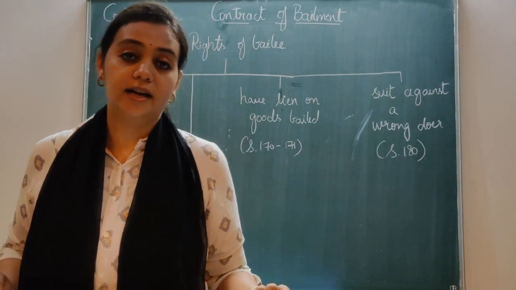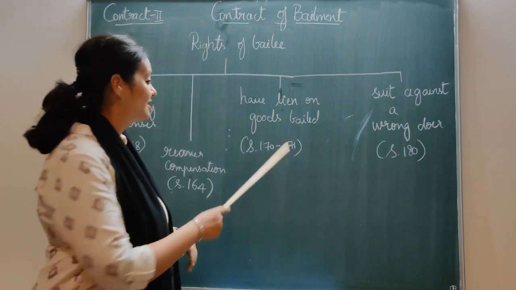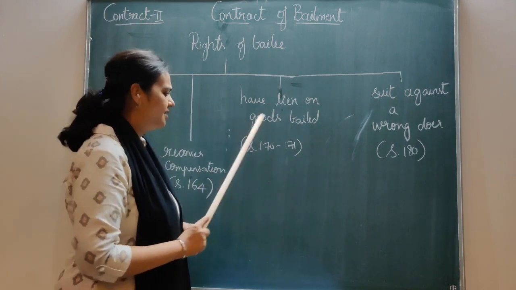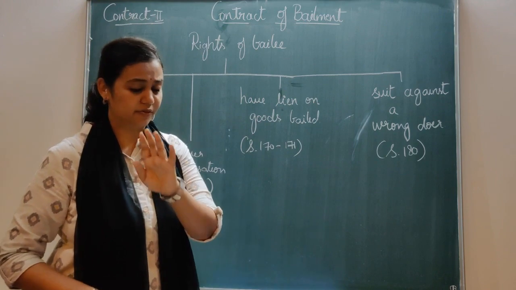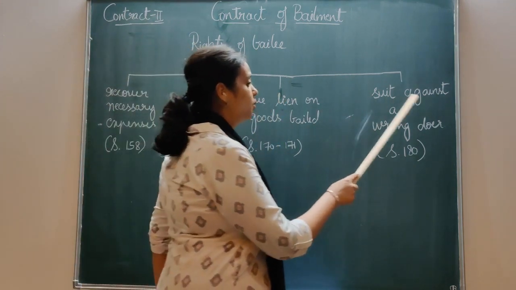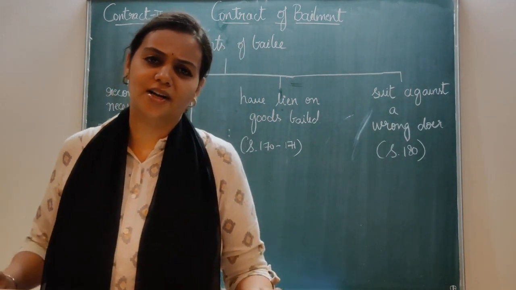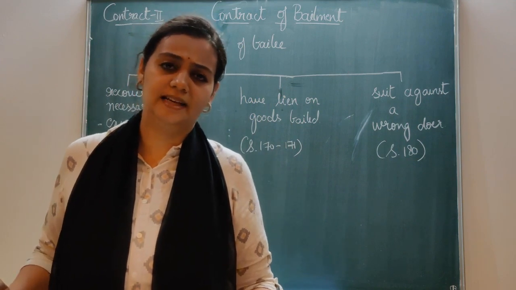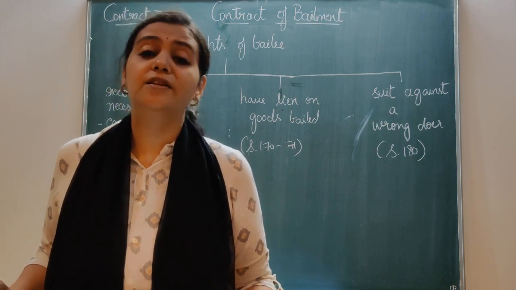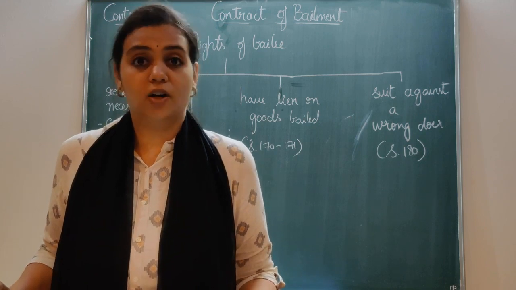Lien is a very interesting topic. Let us discuss what exactly is lien and how payment comes into picture. That's dealt under section 170 and 171. For as of now, just know what it is. It is one of the rights of the bailee. The next is suit against a wrongdoer. Obviously, everyone has got a right when some wrongful act has taken place by some person. Everyone has got a right to file a case against him. Even the bailee also has a case to file against a person who does something wrong to him.